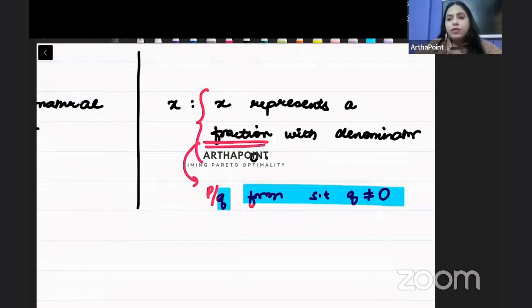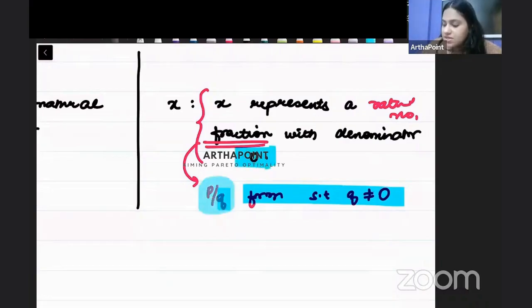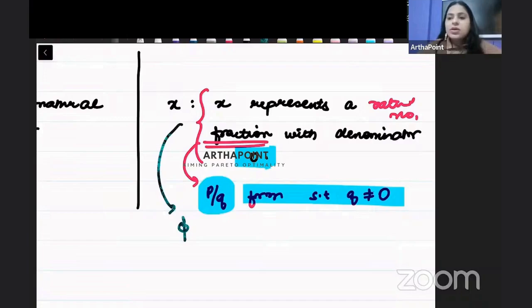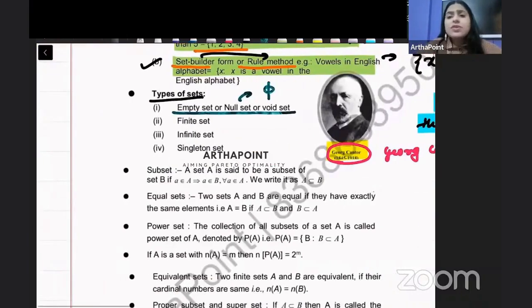If it is in the p by q format such that q is not equal to 0, then it is called a rational number. Only then do we call it a fraction or rational number, right? So when I tell you that x is one which has denominator 0, that cannot be. It's not possible. So I will get a null set. What is null? Null means something which will be empty, something which will not have anything in it. It is completely empty, nothing inside is possible. Then what I get is called an empty set or a null set or a void set.